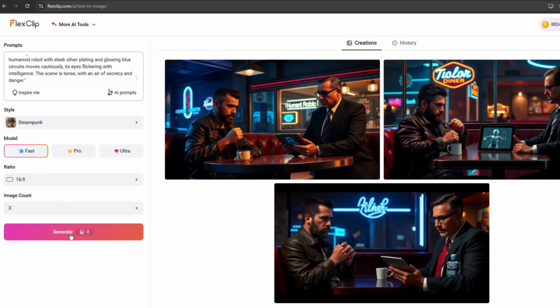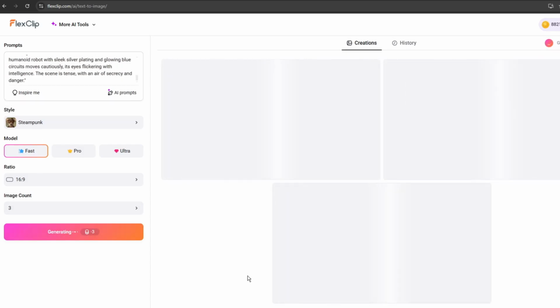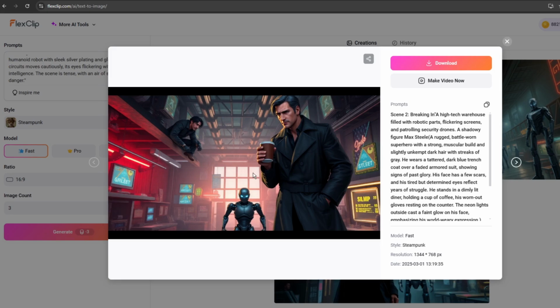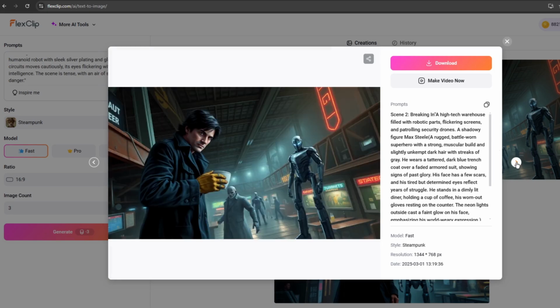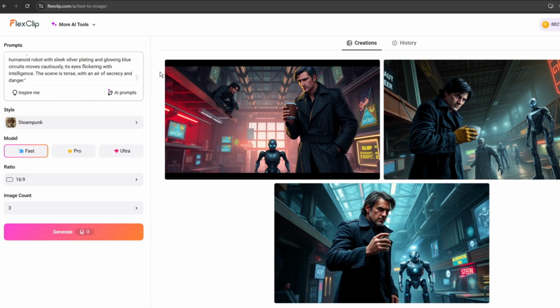So let's go ahead and generate the images. And here we go. Our 3 images have been generated. And look at that. Now I'll repeat the same for all the 7 scenes. Then I'll come back and show you what we have.